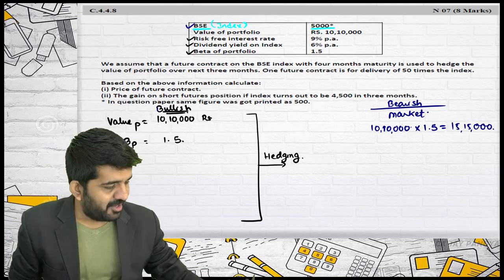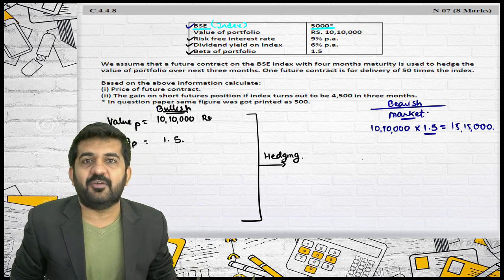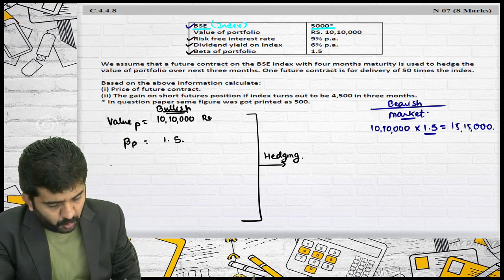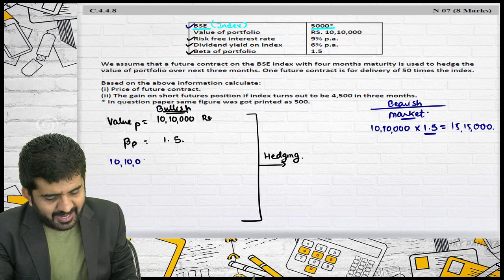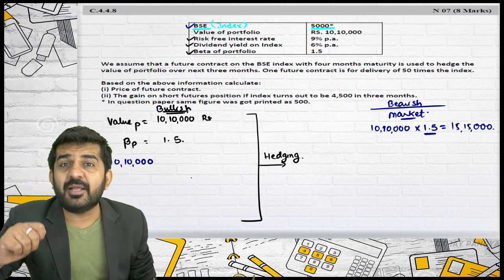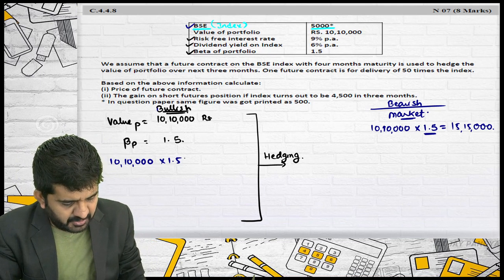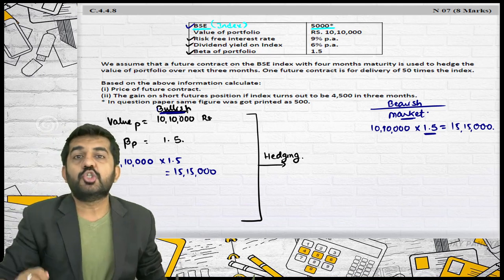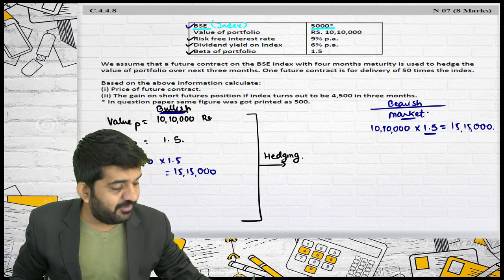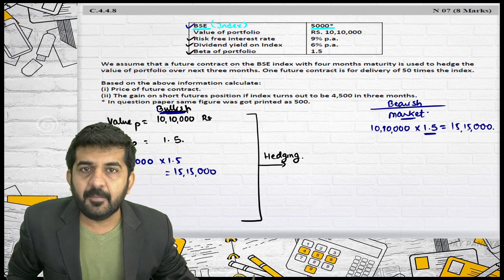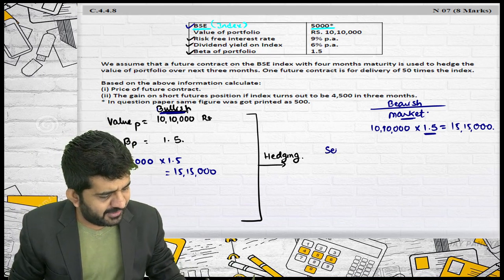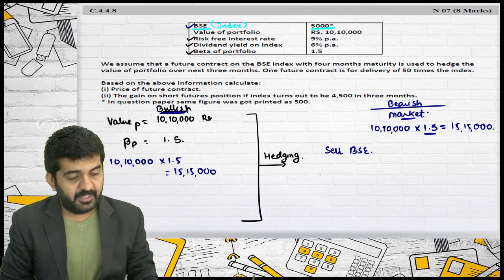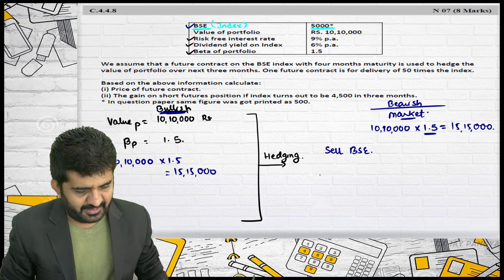Try to concentrate. Sir, market beta is 1. Why you are multiplying 1.5? Believe me, I am not multiplying market beta. I am multiplying this. What is my total risk exposure? 10,10,000. It is not my risk exposure. My risk exposure is multiplied by 1.5. It is 15,15,000. I am bullish. So to hedge this, I will have to become 15,15,000 bearish. It is absolutely simple that I will be selling BSE.